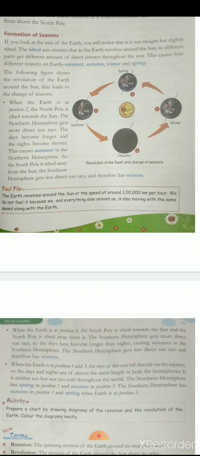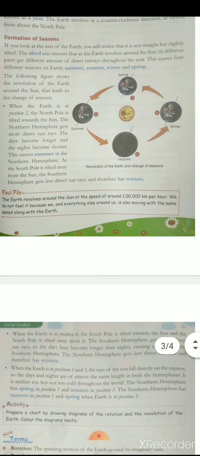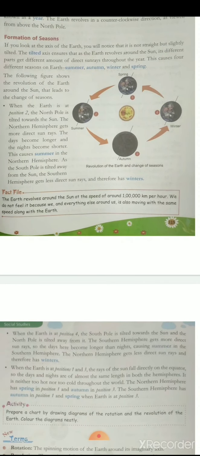So when the earth is at position 1 and 3, the rays of the sun directly fall on the equator. So the days and nights are almost the same length. The equator, as we studied earlier, is the imaginary line which divides the earth into 2 equal parts. It is neither too hot nor too cold throughout the world.